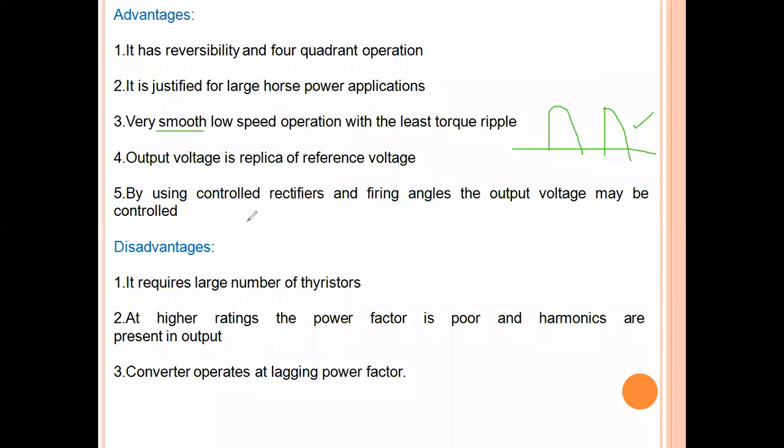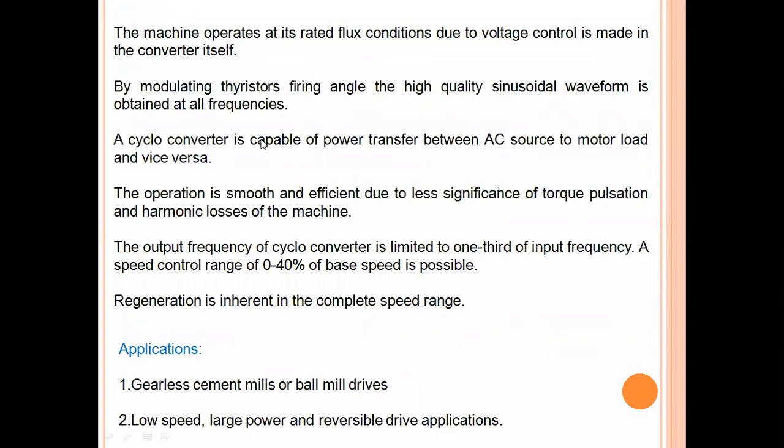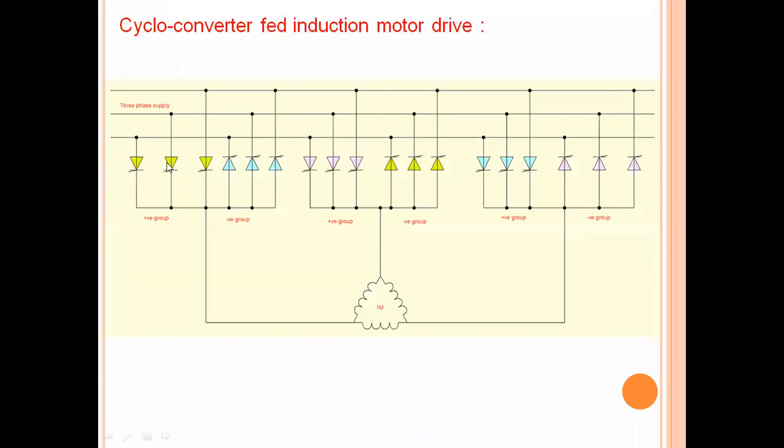And using controlled rectifiers and firing angles, the output voltage may be controlled. So we know we are using thyristors here. By varying the firing angle of these thyristors, we can control the output voltage.